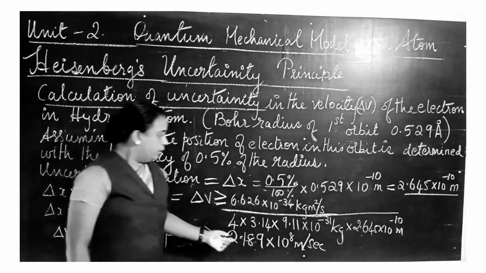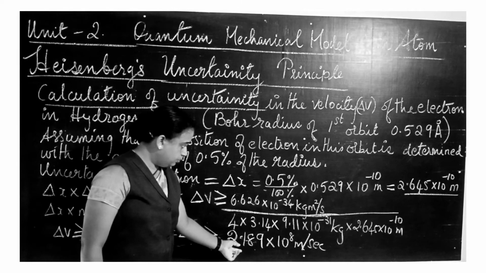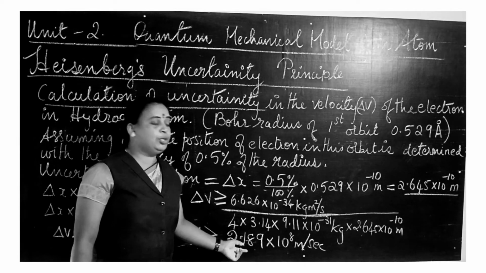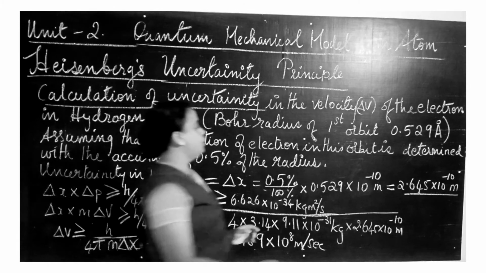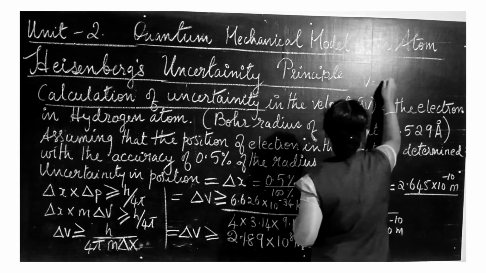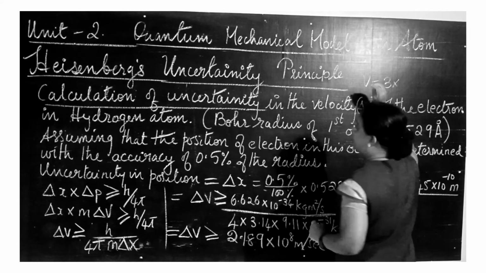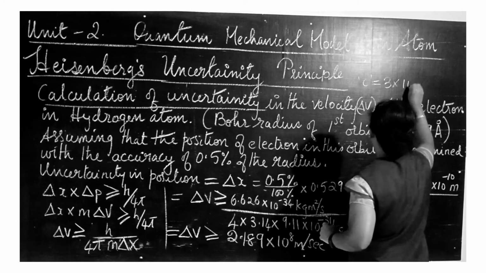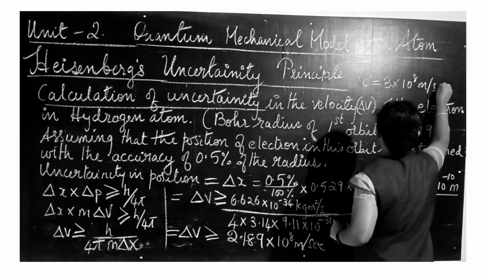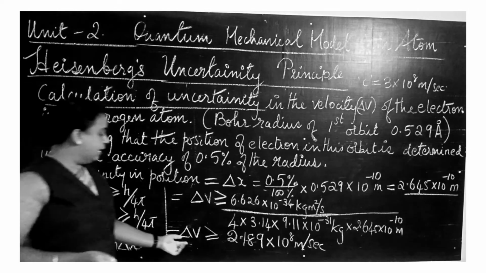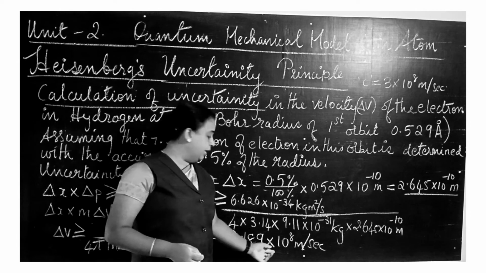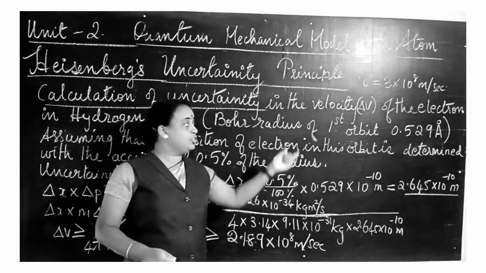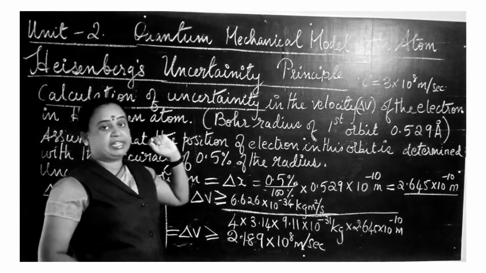Now this 2.18 into 10 to the power 8 is almost comparable to the velocity of light. The velocity of light, which we always represent as c, is 3 into 10 to the power 8 meter per second.